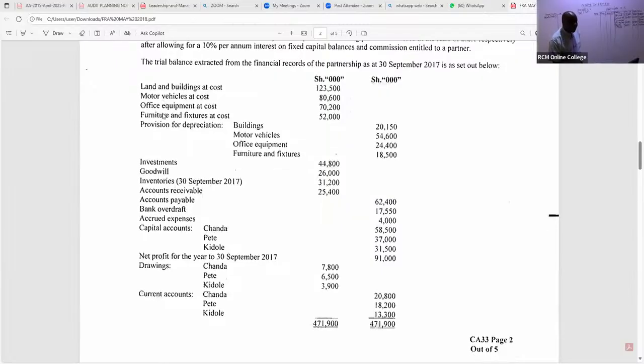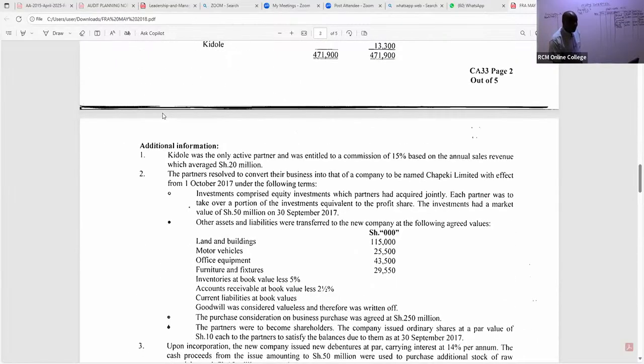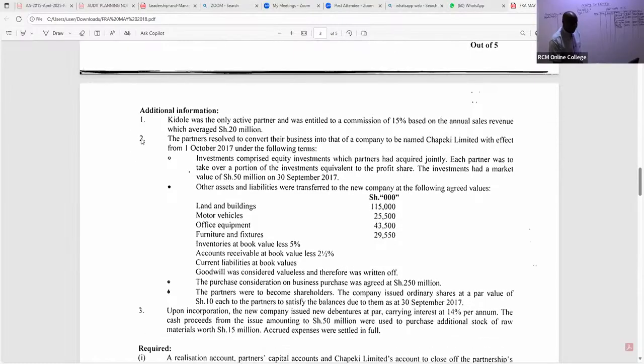If you go to this particular note, we have a note, which is note number 2. Point number 2 of this note 2. We are told other assets and liabilities were transferred to the new company at the following agreed values. Those agreed values, we shall not take them to realization because you are not yet at the selling point. These are what we call the fair values.